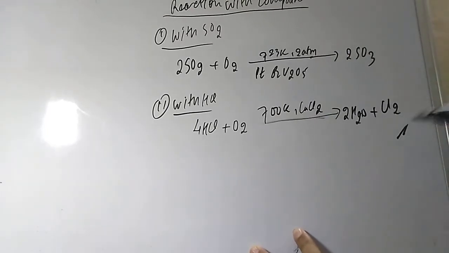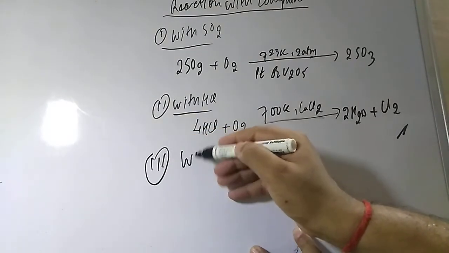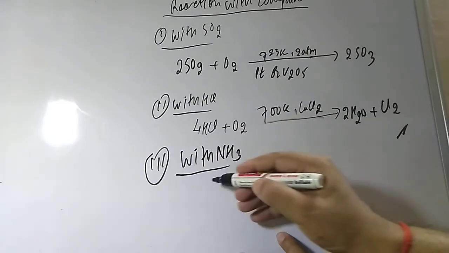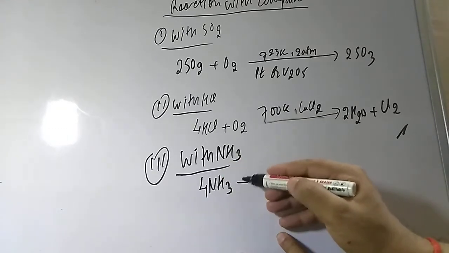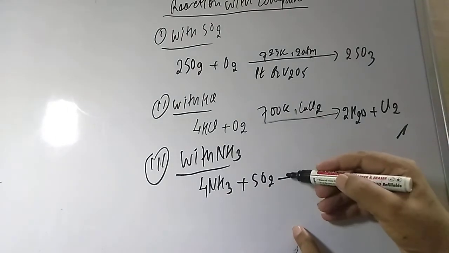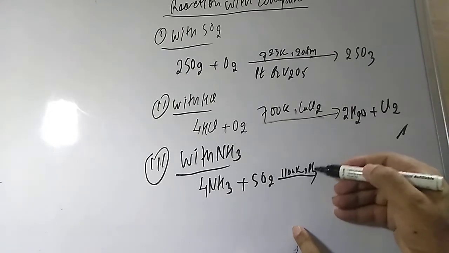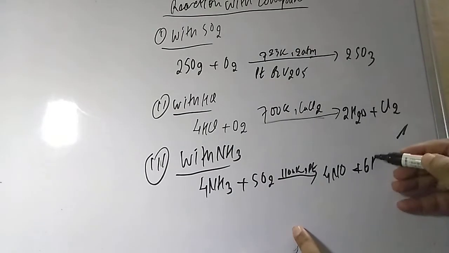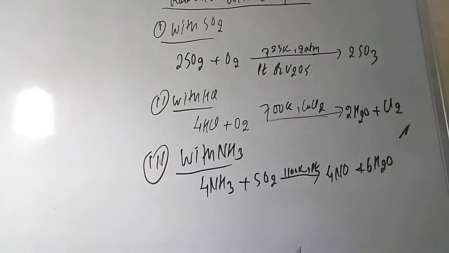So chlorine is an important method of preparation of it also, student. And third number, student, what is the third number? With ammonia. So if you talk about ammonia, how will it react? Here NH3 is there, and 4 mole of NH3 if you treat with 5 mole of dioxygen, what will it give, student, at 1100 Kelvin, with Pt catalyst? It will give 4 mole of NO plus 6 mole of water. Okay, 4 mole of nitric oxide and 6 mole of water it will give.